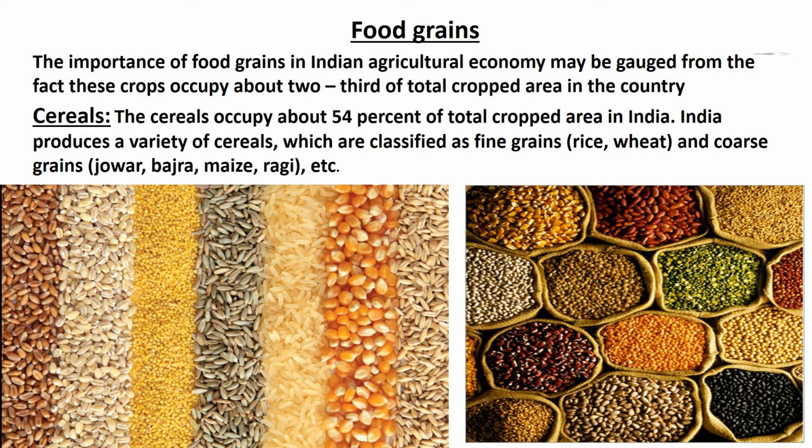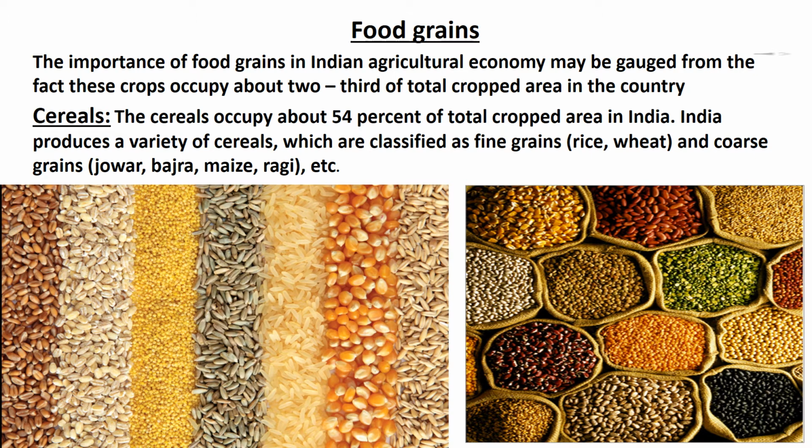Food grains. The importance of food grains in Indian agriculture economy may be gauged from the fact that these crops occupy about two-thirds of total cropped area in the country. Cereals. The cereals occupy about 54% of total cropped area in India. India produces a variety of cereals which are classified as fine grains, that are rice and wheat, and coarse grains, that are jowar, bajra, maize, ragi, etc.